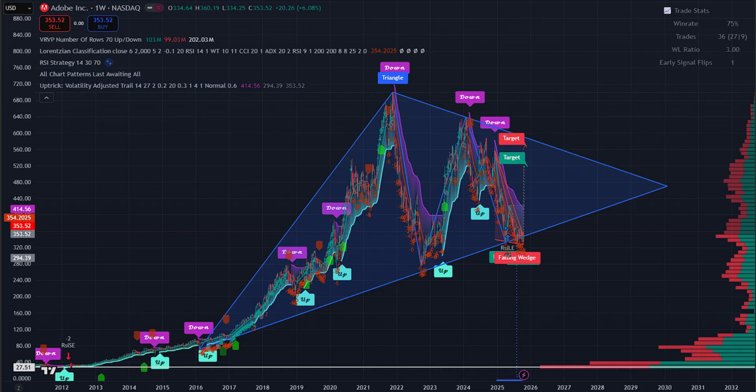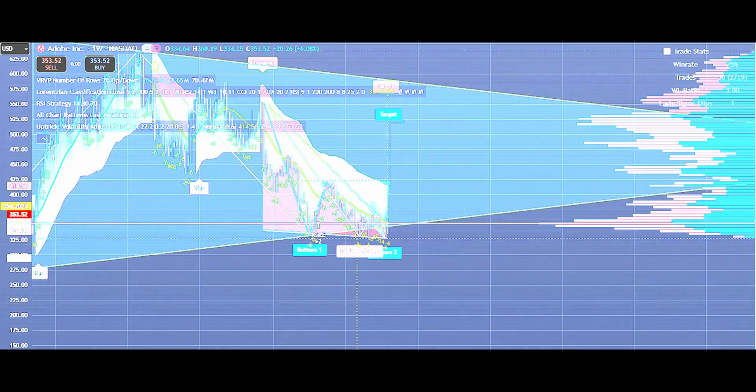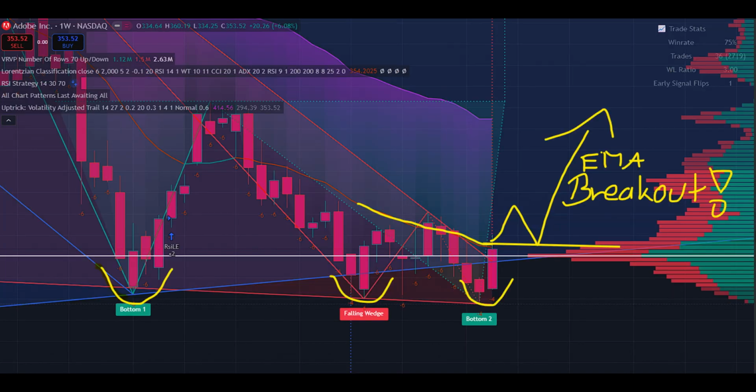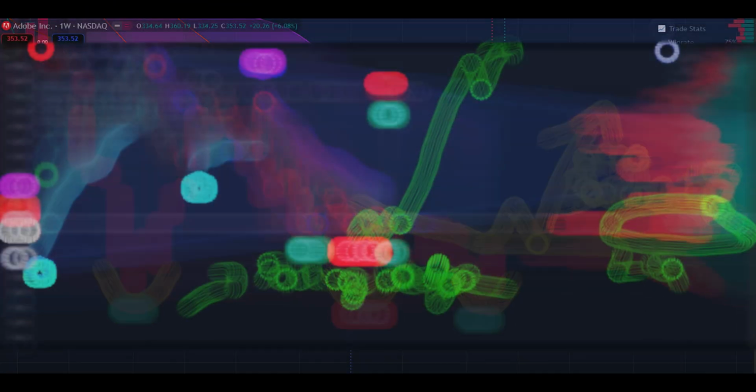Momentum indicators like the RSI are rising, showing renewed buying strength without yet being overbought. If the stock can break above its recent resistance level, it could trigger a continuation of the bullish trend toward new highs. As we can see, we formed a triangle setup in which we formed a triple bottom as well as a falling wedge. So now with these bullish indicators showing us a buying signal, your question might be, when should I buy into the market?